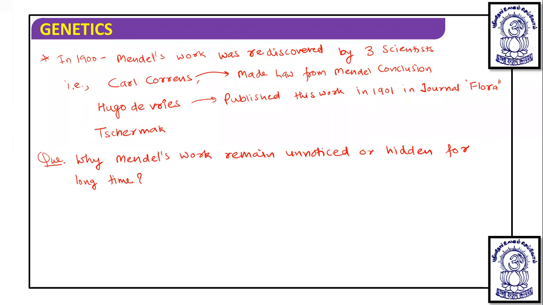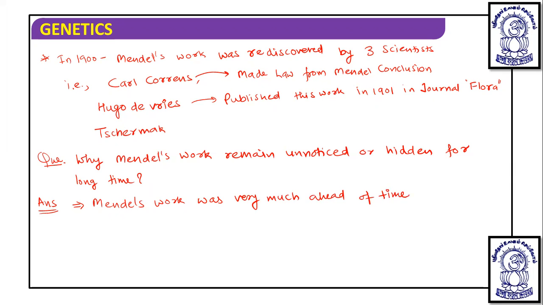And if we answer this question, then we come to know about some points. First thing is that Mendel's work was very much ahead of time.